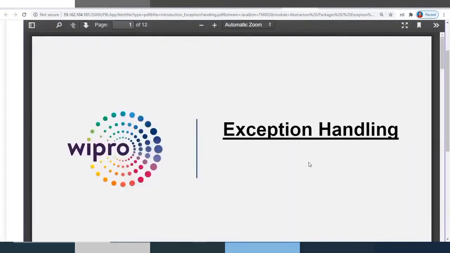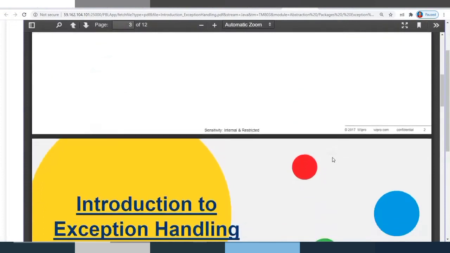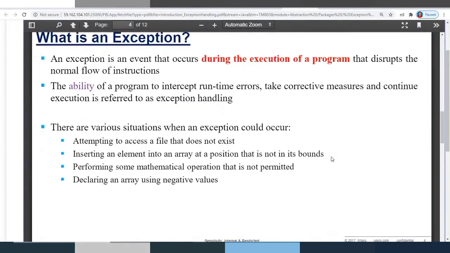Yeah, this is the exception handling, and here you can see this is the definition. Exception is an event that occurs during the execution of a program that disrupts the normal flow of instructions. So for that, you need to take corrective measures and continue execution. That's what we call exception handling.